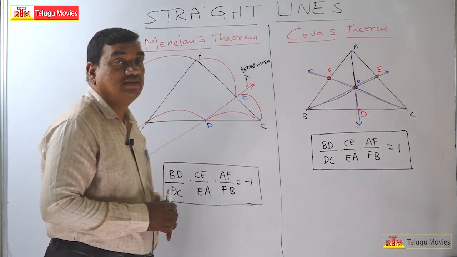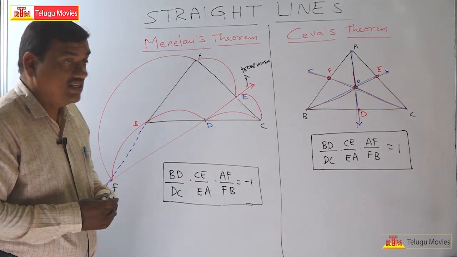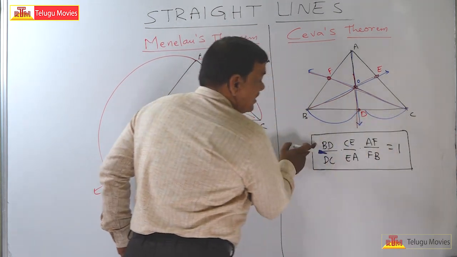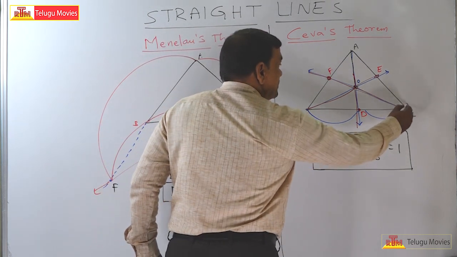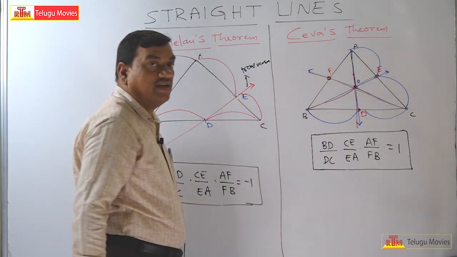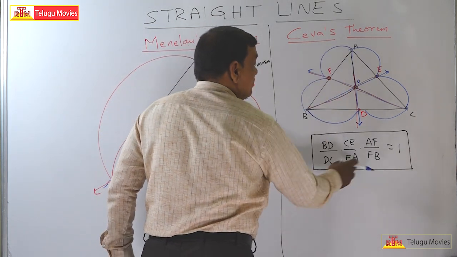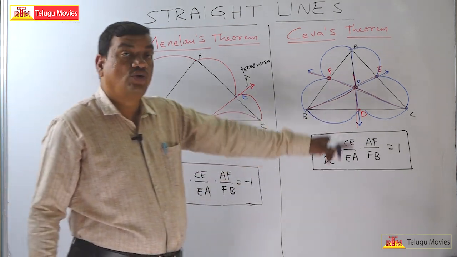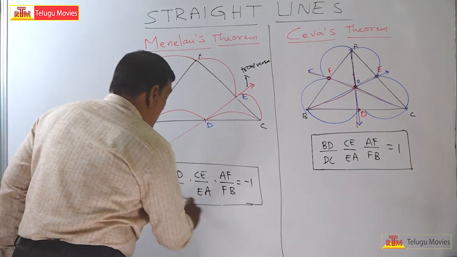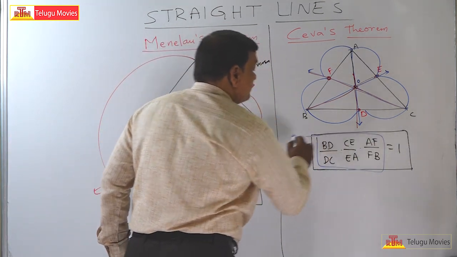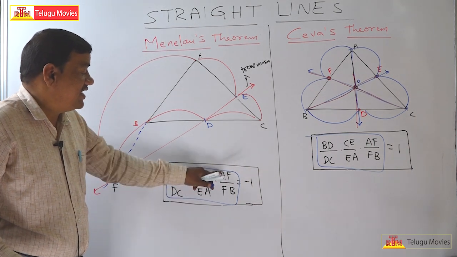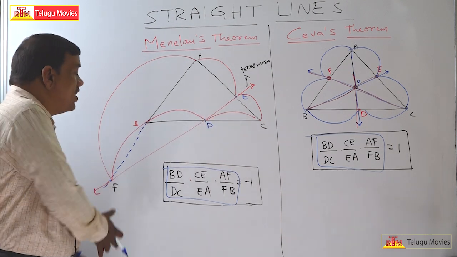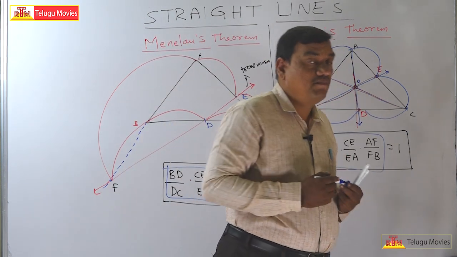Now the final output of Ceva's theorem is that the ratio BD by DC into CE by EA into AF by FB is equal to 1. Here it is -1, there it is 1. Observe that in both theorems the left hand side parts are the same: BD by DC, CE by EA, AF by FB. But in Menelaus theorem it is -1, and in Ceva's theorem it is +1.